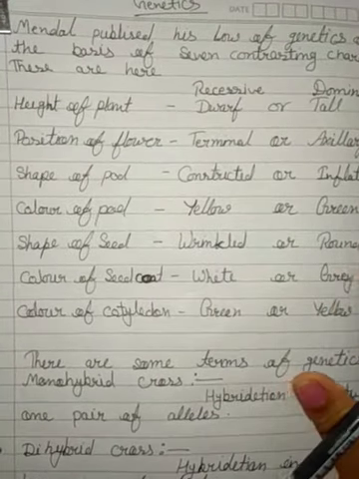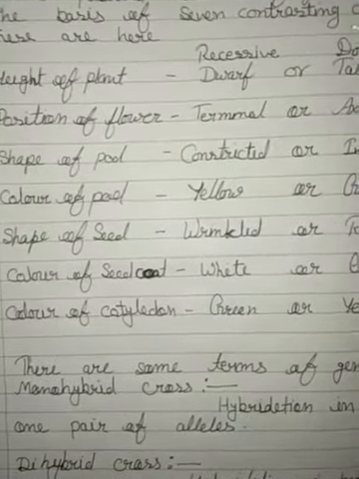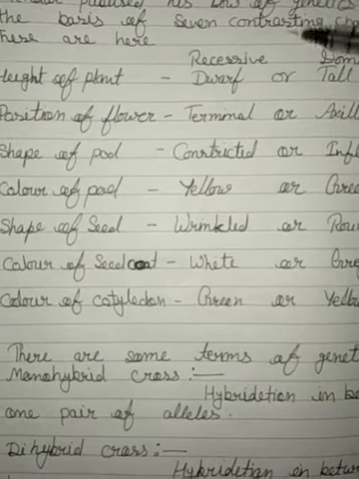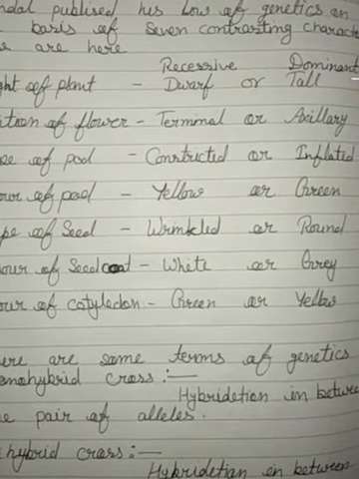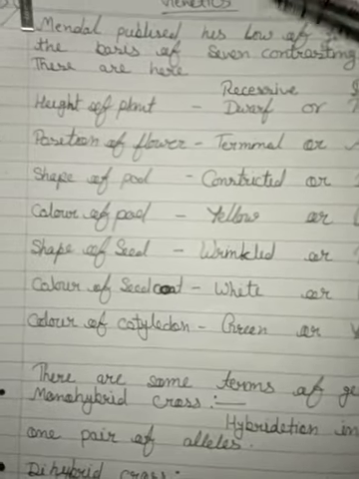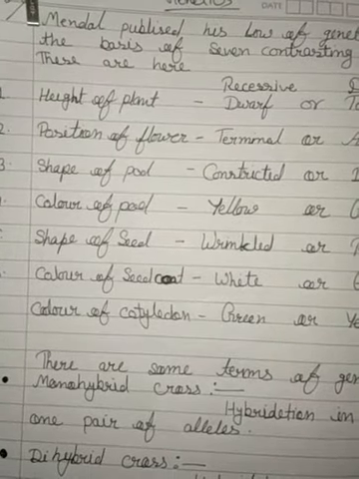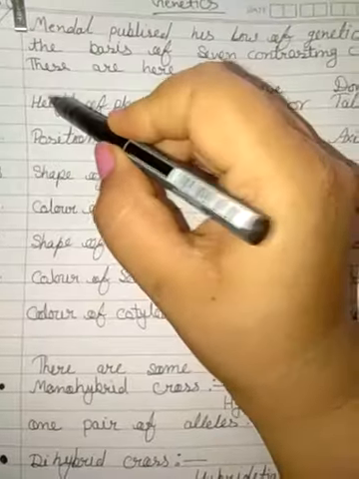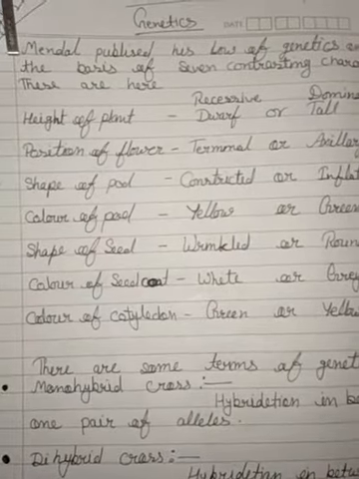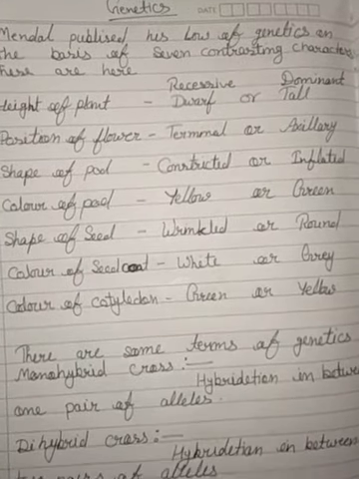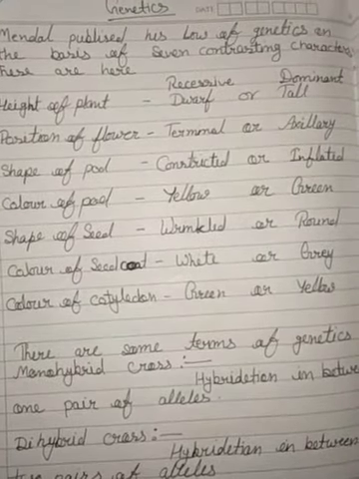These are here. Some characters are recessive and some are dominant. So the first character of the plant for contrasting character is dwarf or tall.